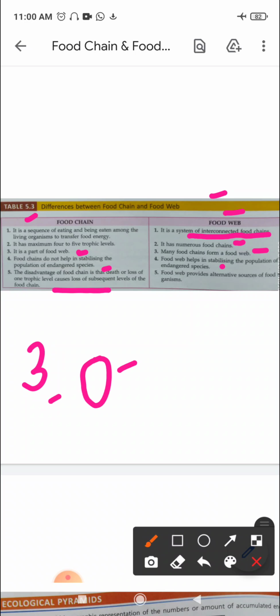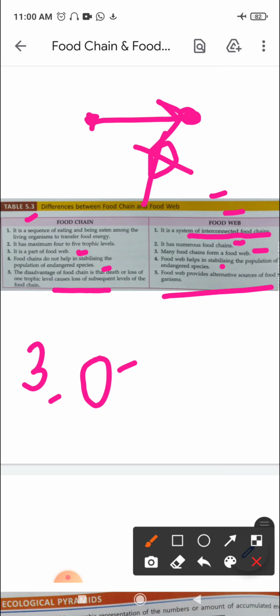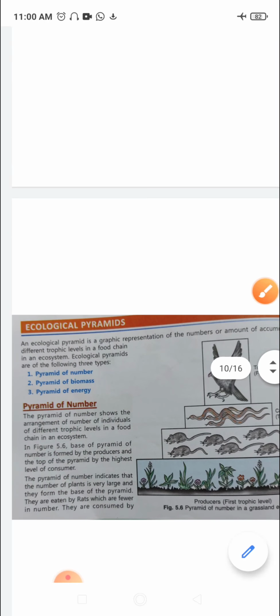Whereas food web provides, if you see, the grass can be eaten up by so many different organisms, right? So food web provides alternative sources of food, right? So let's say one particular trophic level is not present, then there is an alternative, right? So this organism, if this is not present, can eat this also. That is an alternative source that is found, right? So that's about the difference between a food chain and a food web.